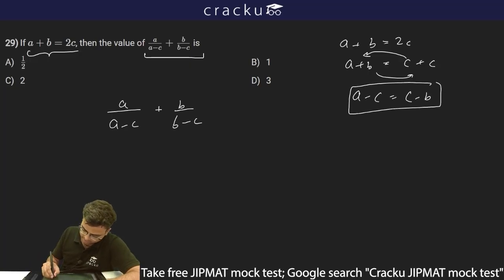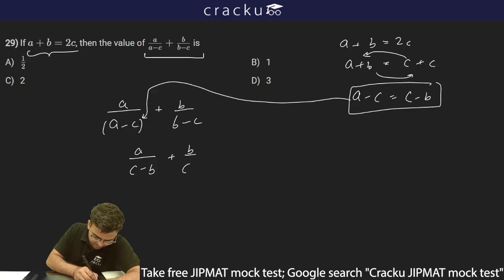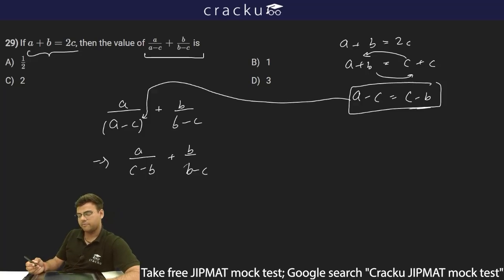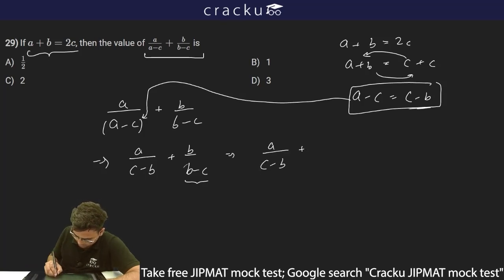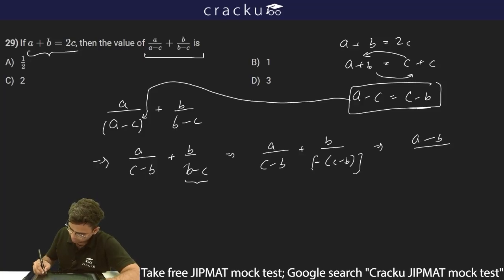So this value of A minus C I can put in this part. So I can write A upon C minus B plus B upon B minus C. I have changed A minus C to C minus B. Now I'll change this part to C minus B as well. So I have A upon C minus B plus B upon minus of C minus B, because this will become B minus C only. So this will be equal to A minus B upon C minus B.